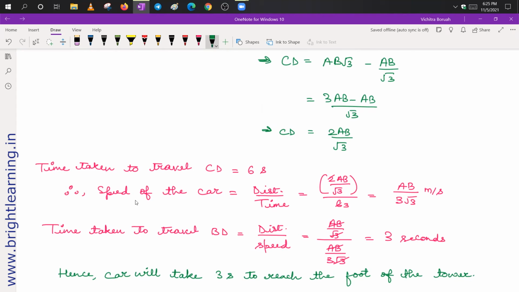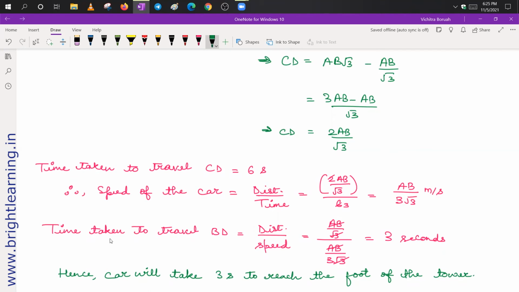Okay. So speed of the car, what is the speed of the car? It is equal to distance upon time. This is the formula. Now distance here, it is this 2AB upon root 3. This is CD distance. And time taken to cover this distance, it is 6 seconds. So simplifying it, we got AB upon 3 root 3 meter per second. This is the speed of the car.